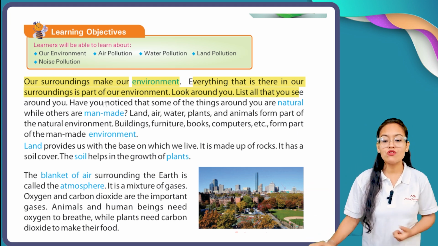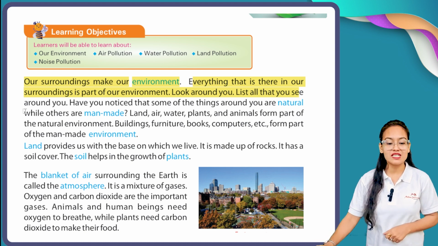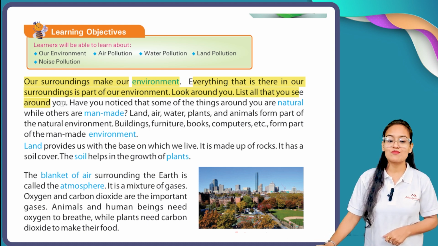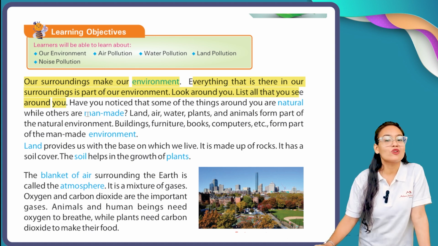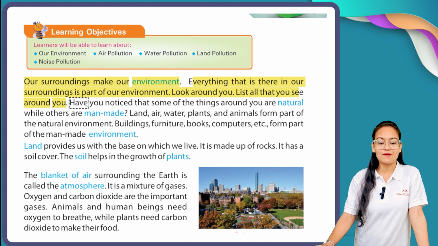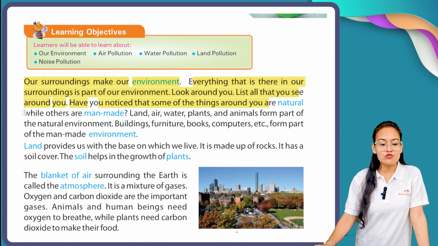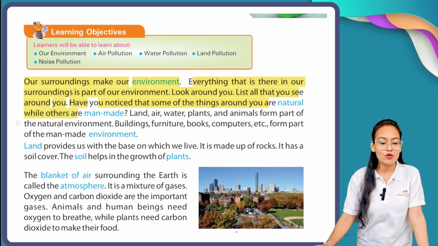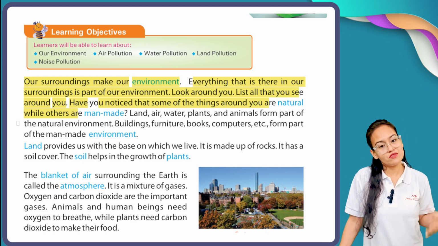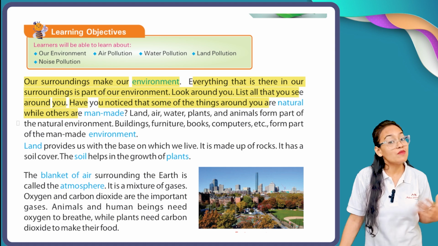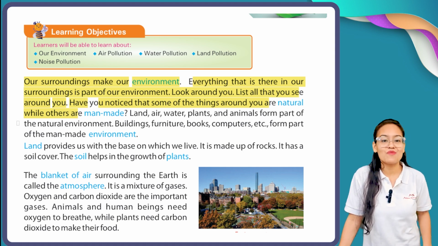Look around you, list all that you see around you. Now here comes your work. What you have to do, just have a look around yourself and make a list. What are the things present in your surroundings? Have you noticed that some of the things around you are natural while some are man-made? When you are taking a note, you can see the things which are present in your surroundings. It may be natural and it may be man-made.